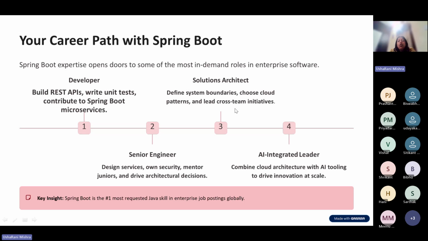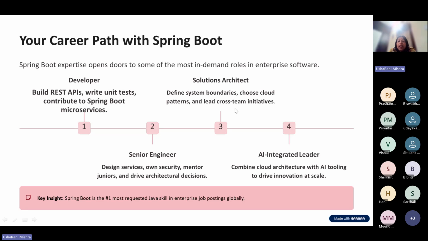So here, the solution architect means, in future after gaining some experience, when you know the end-to-end system. Okay, the Spring Boot solution architect, what do they do? They define the system boundary. That means they know how many services I am having, how many services I need if my enterprise application will have this many services.